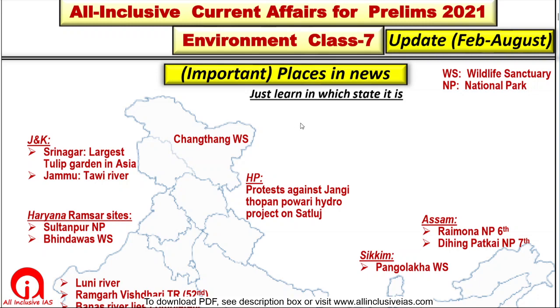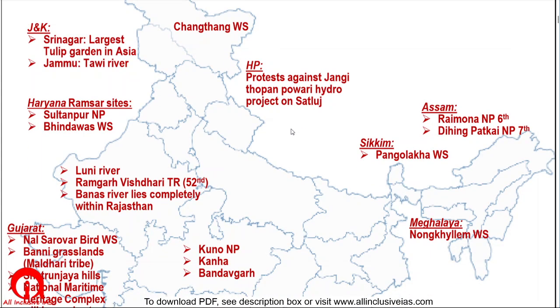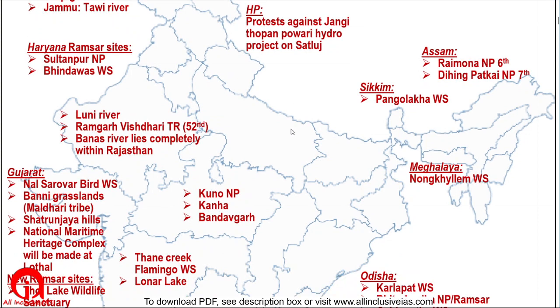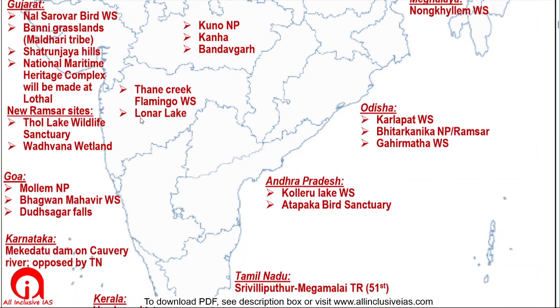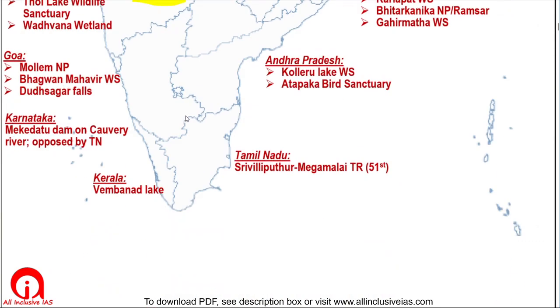In this map, we have placed some important places that were in news. You should just remember in which state that particular place is. For example, Ramgarh Vishdhari Tiger Reserve is in Rajasthan. Lonar Lake is in Maharashtra.